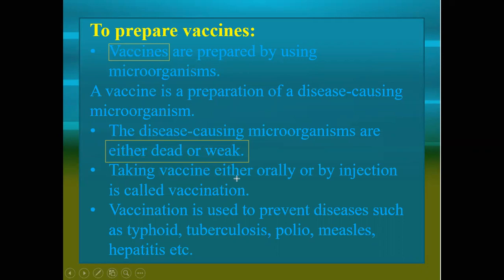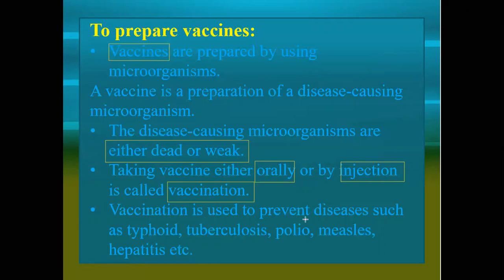Vaccines are taken either orally or by injection. Orally means through the mouth, injection with syringes. This process we call vaccination. In vaccination, we utilize these vaccines for destroying the disease causing microorganisms.